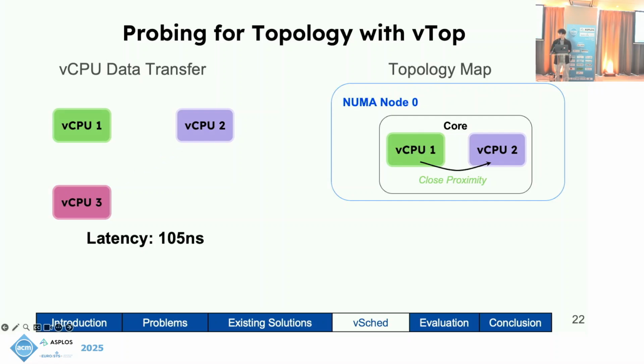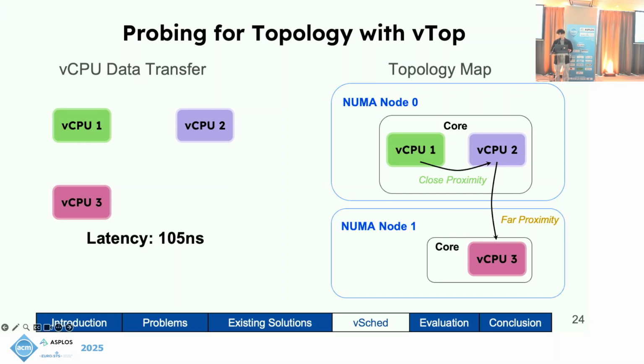We get slower data transfer, and thus we know that the vCPUs must be farther apart. With this, we know more information. vCPU 3 is in a separate NUMA node, and thus it is in a separate core from vCPU 2. Note that we do not have to test between vCPU 1 and vCPU 3, as we can deduce their relation from previous tests. And this is how we are able to probe for and deduce a full topological mapping.